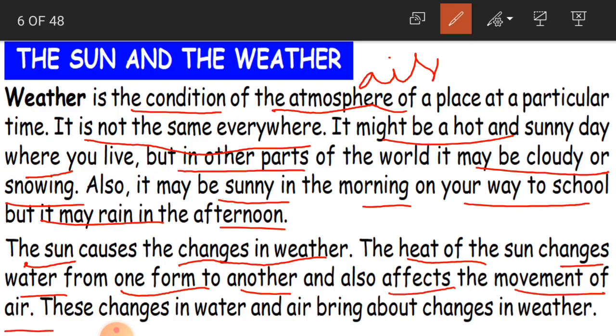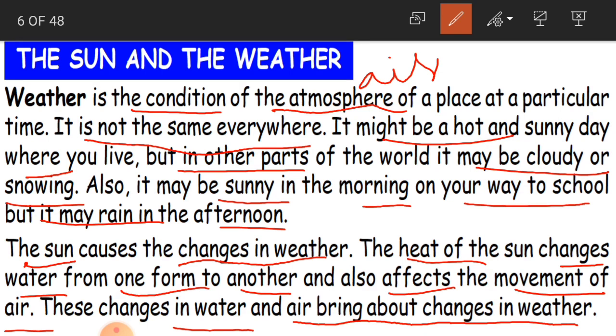These changes in water and air bring about changes in weather. Okay children, listen carefully. How does the sun change the weather? Because of the heat of the sun, it is going to change the water from one form to another form.